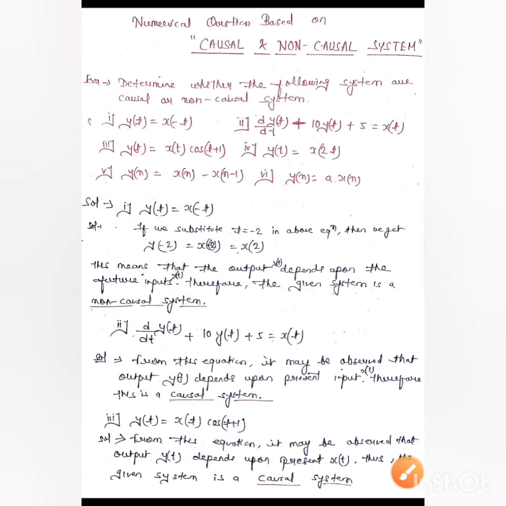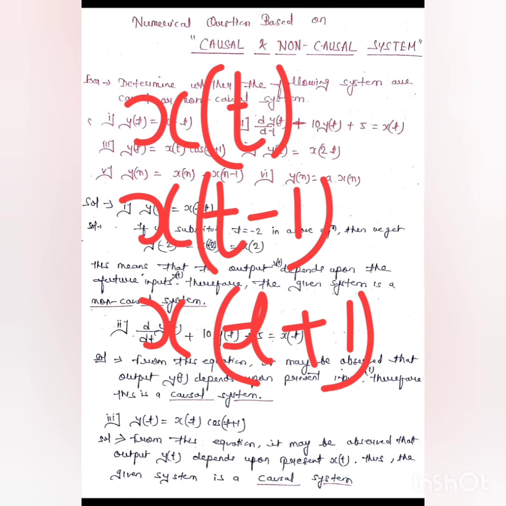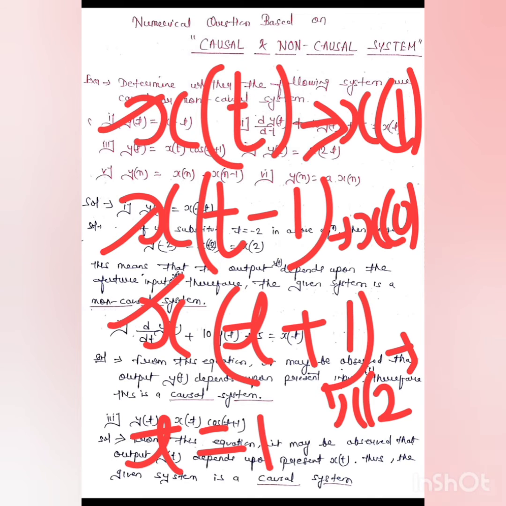Obviously, as we already understand what is future input, as you have the expressions like x of t, x of t minus 1, and x of t plus 1. If you put the value t equals 1 in the present input, past input and future input, then we get values like x of 1, x of 0, and x of 2.